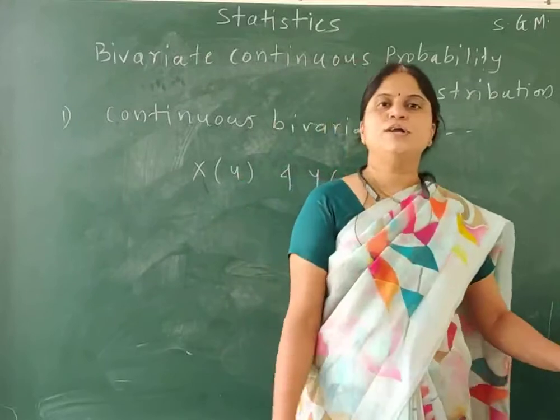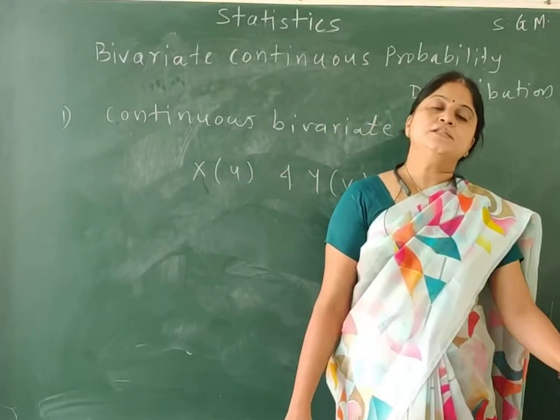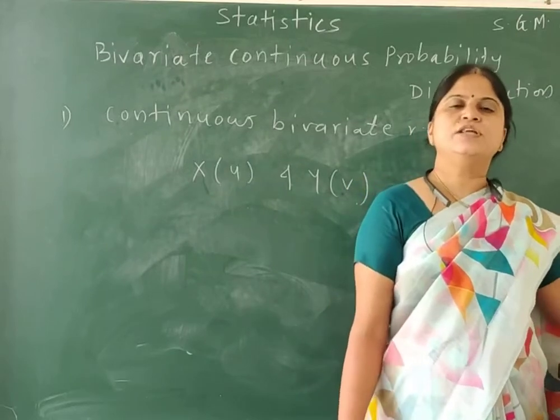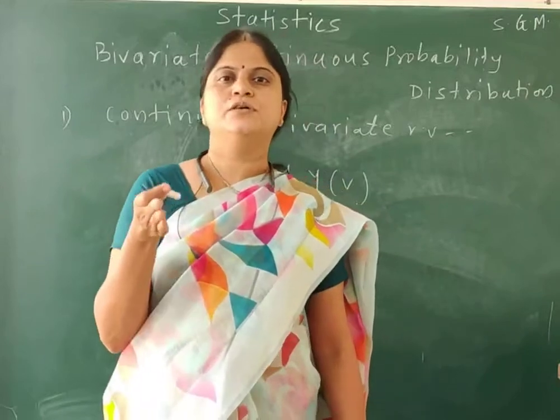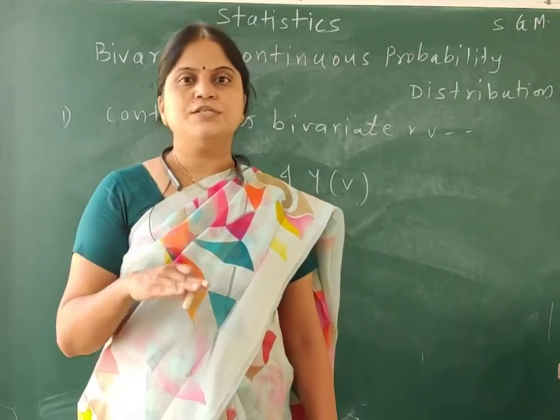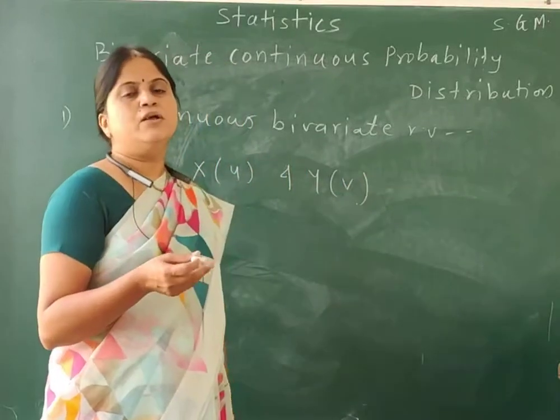These are two variables, and they are called bivariate continuous random variables if they contain an uncountably infinite number of points.